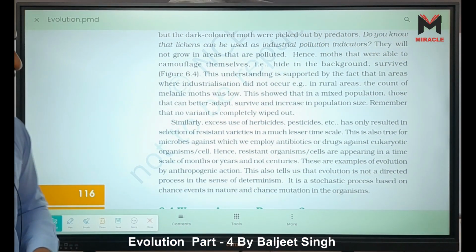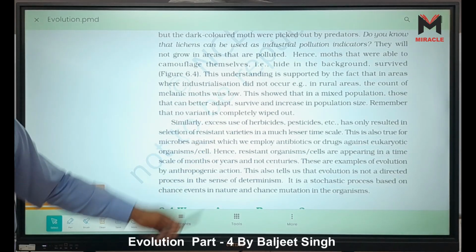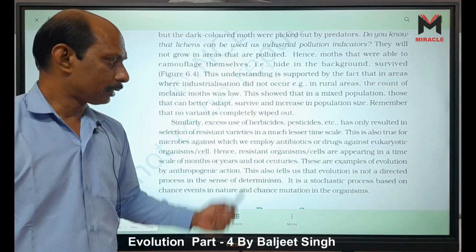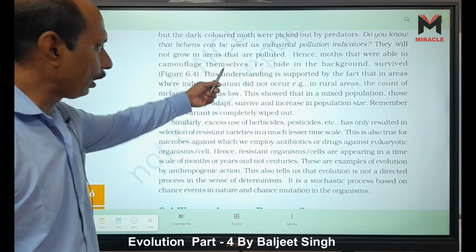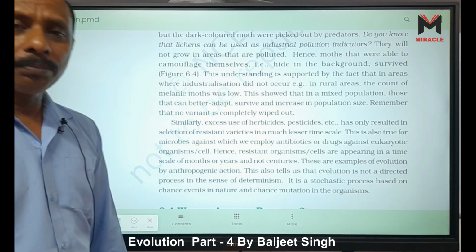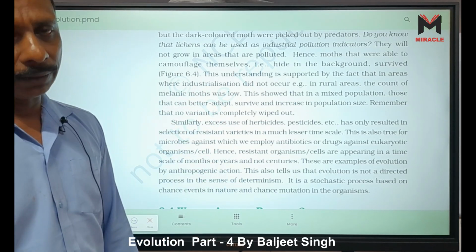If you understand, three examples are there: first, mosquito resistance against DDT. Second is sickle cell anemia. Third is white and black moths with industrialization. It is called industrial melanism, right?